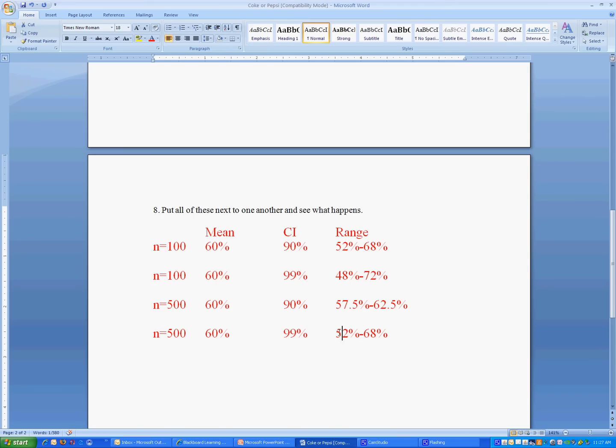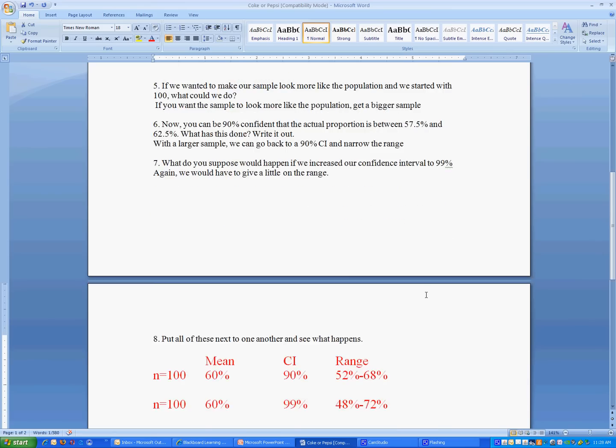And it says, okay, in that case, between 52% and 68% of the people like Coke. So just by increasing from 100 to 500, if I increase my confidence level while also increasing the number of people in my sample, I get the same range. But this range is much, much more accurate at the 99% confidence level.